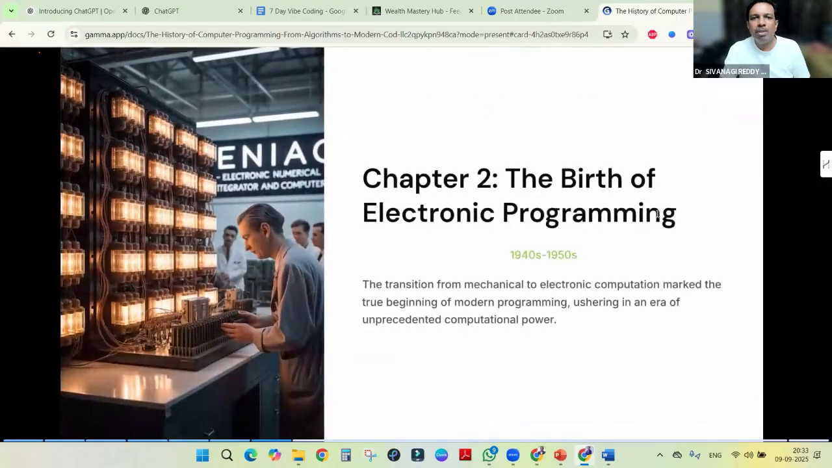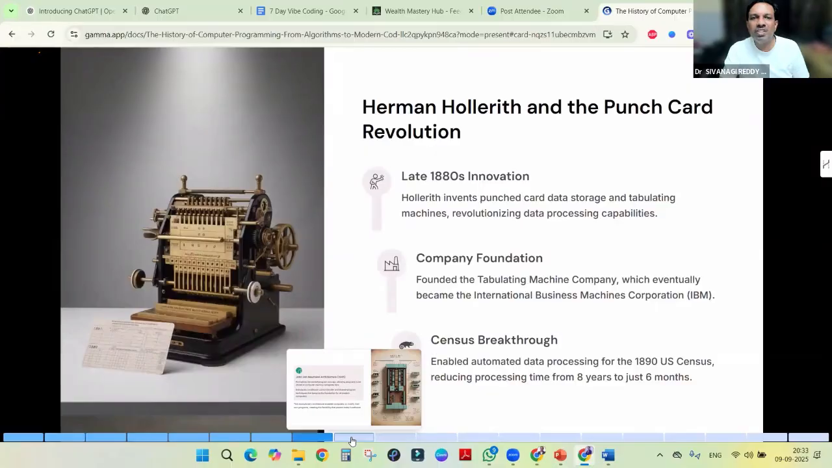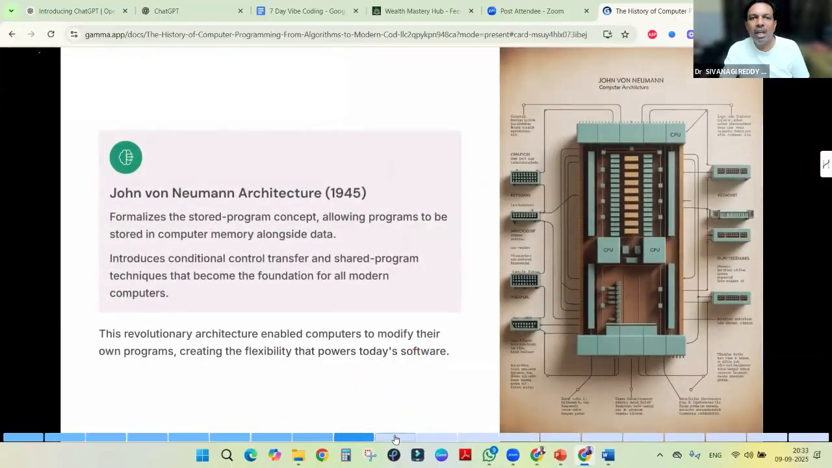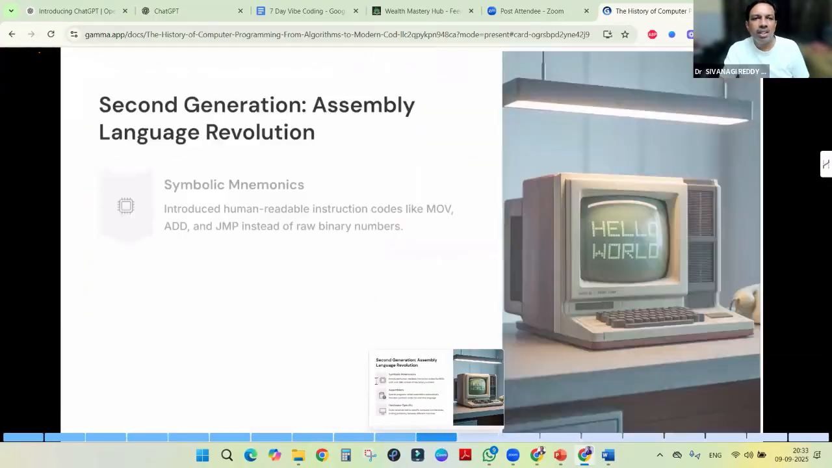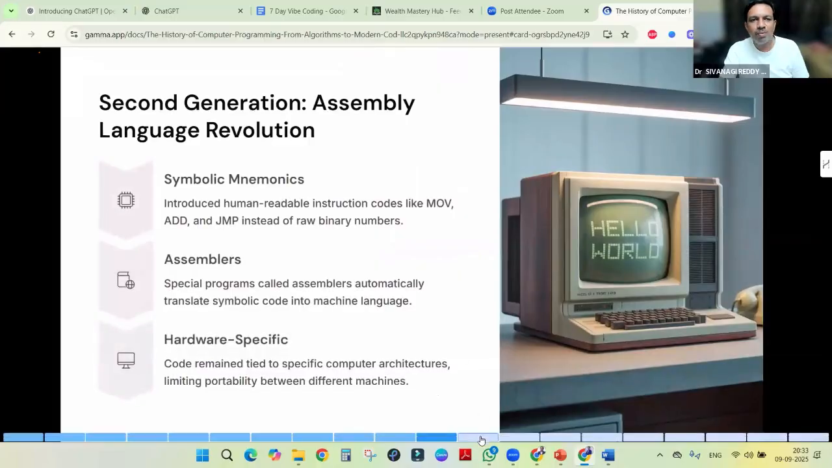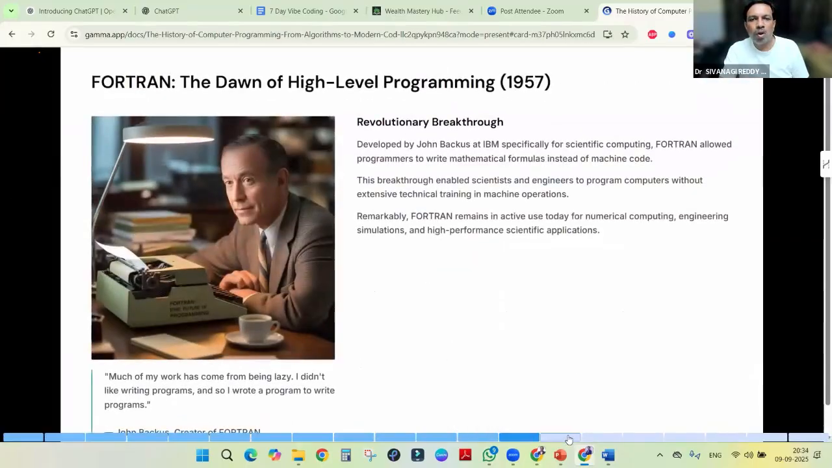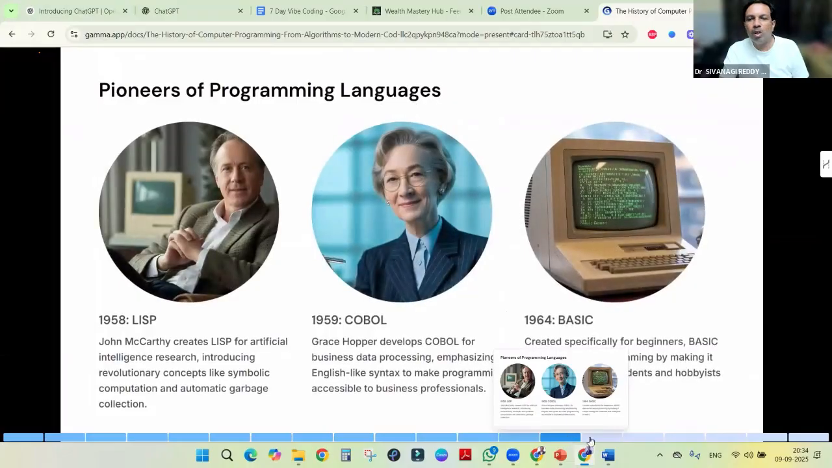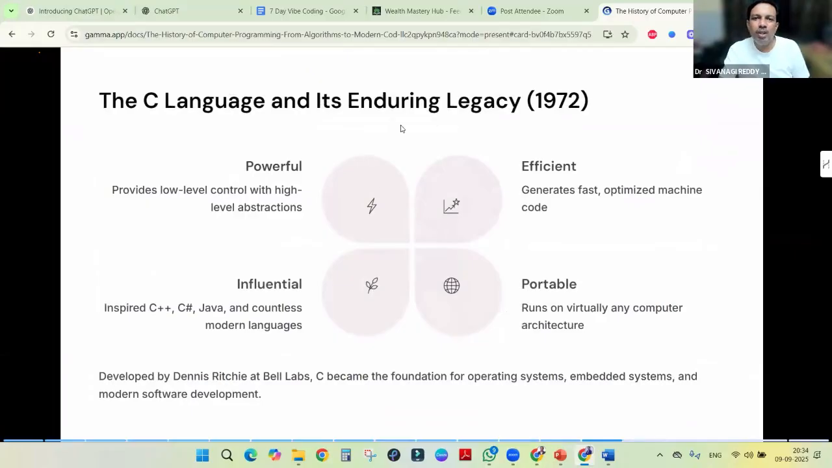Then chapter 2, electronic programming, how the machines were in the initial stage, punch cards, Von Neumann architecture, digital dawn, first generation. Then second generation, assembly. Then the rise of high-level languages, Fortran. Who are the toppers in the line? Then the C language and its enduring legacy, 1972 onwards. Like that, we can move on.